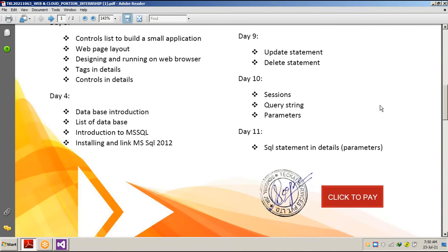On the 10th day we did session, query string and parameters. Sessions and query strings are nothing but temporary storage where we can temporarily store data. As I gave you an example, if we use Facebook, the pages will be the same, the entire application is the same, but different people use it from different locations, and they use their user ID to log in to their account.